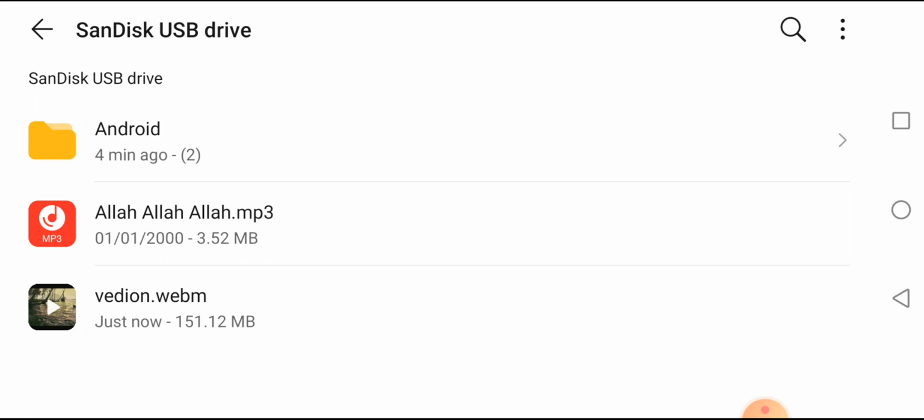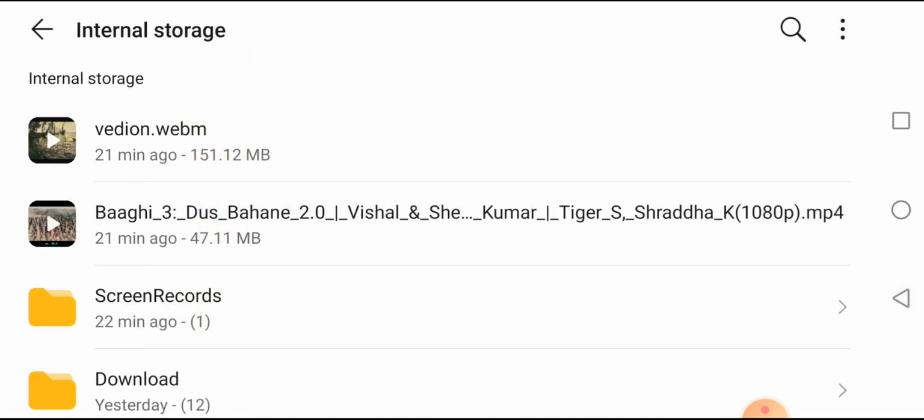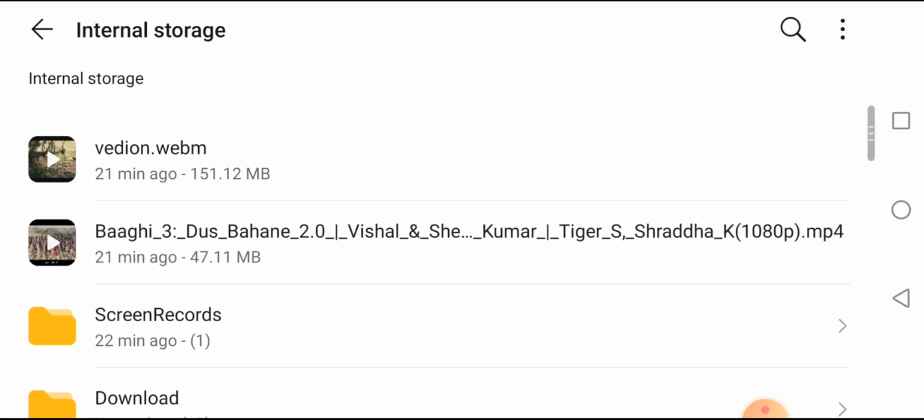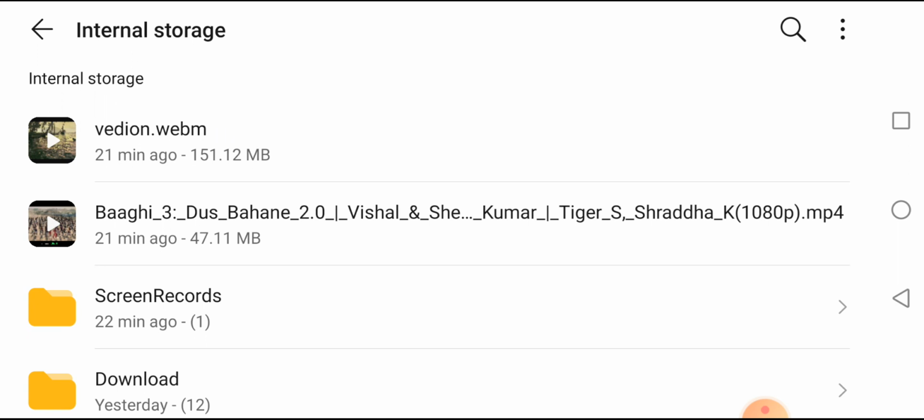The reason for not being copied is that the file has a very big name like this and it has characters that are not supported by the SD card format. So please rename the file and give it a little simple name without any character.